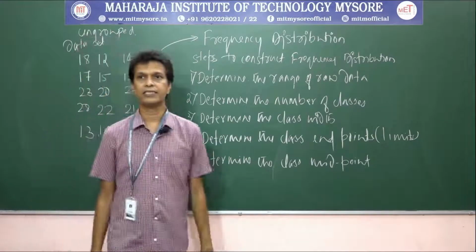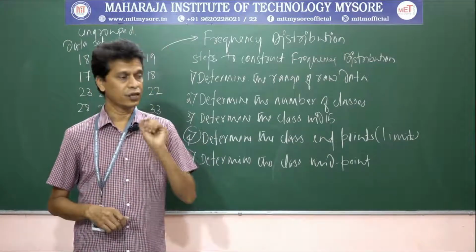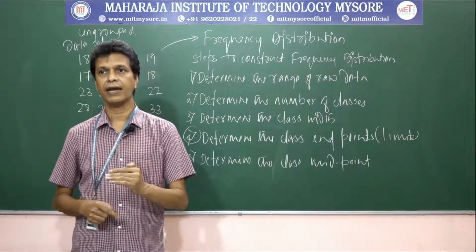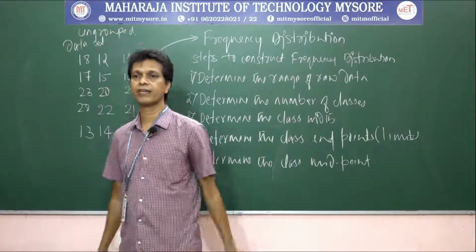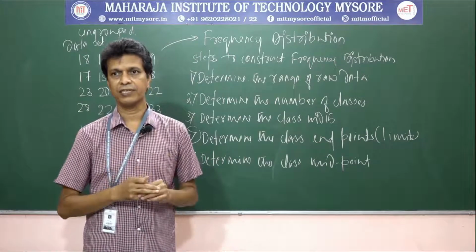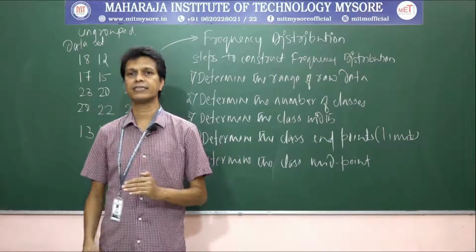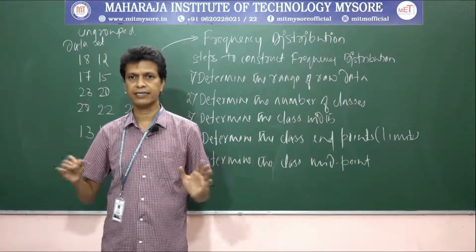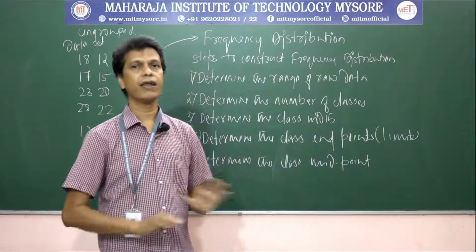And the cumulative frequency is the running total of frequencies through the classes of a frequency distribution. The cumulative frequency of each class interval is the frequency for that class interval added to the preceding cumulative total. For example, the cumulative frequency for the first class interval is the same as the class frequency, and the cumulative frequency for the second class interval is the frequency of that class interval plus the frequency of the first class interval. This process continues throughout the last class interval. For the last class interval, the cumulative frequency equals the sum of all frequencies.